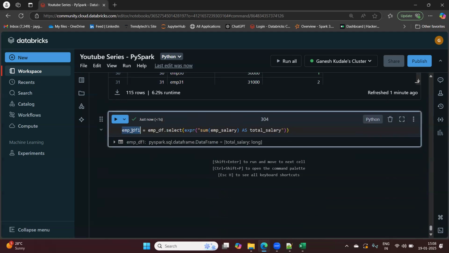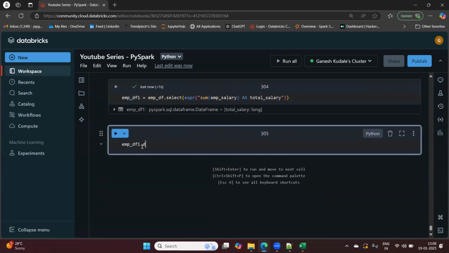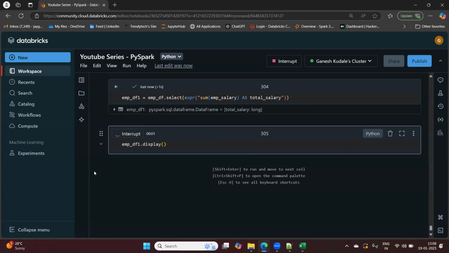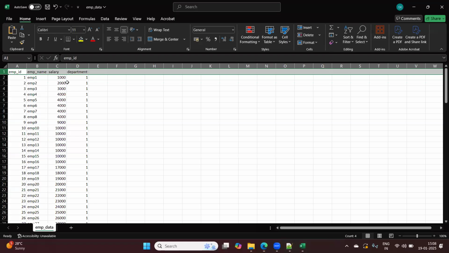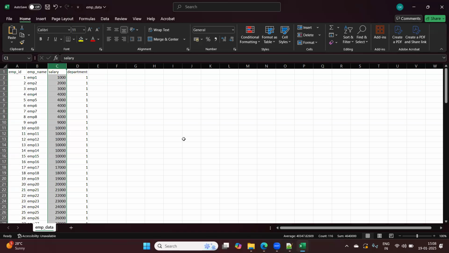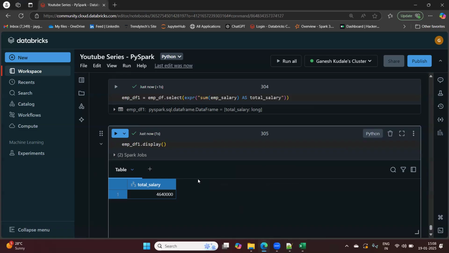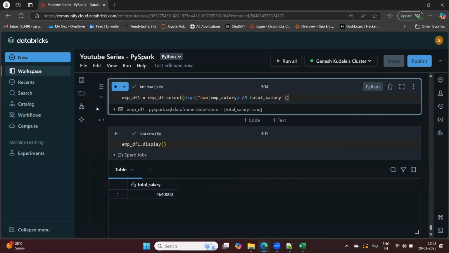Let me run this. This is successful. Let me show you empdf1 dot display. Let's see this total salary. See total salary, it is this. If I go to Excel and see this, you can see the sum is the same, right? So we have got the correct result. So this is the first way using select, and we all know this is more of a SQL approach.